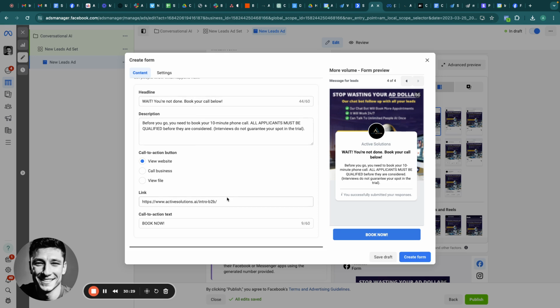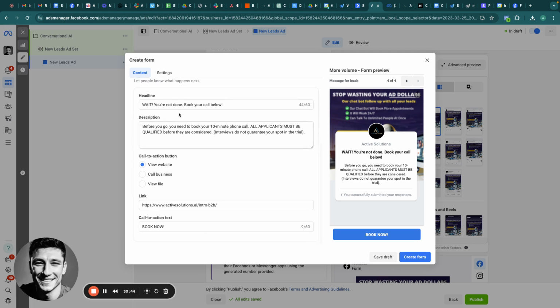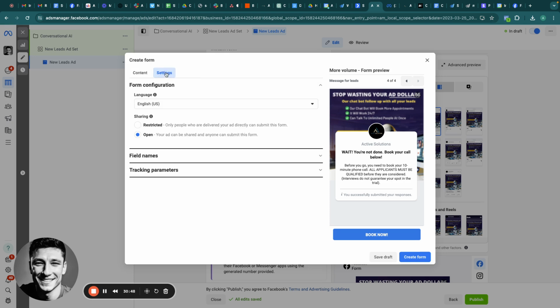And if we want to have a separate pixel on that booking page, we can, or we can use some type of API to track them in our CRM so that we can continue to collect that demographic data as they move down the pipeline. But the most important is going to be the signups. And then we have, wait, you're not done, book your call. And we install this here. And then when you go to settings, you want to make sure that you have sharing on open and not restricted, just in case business owners want to share the ad with other business owners. And that will give it more reach.